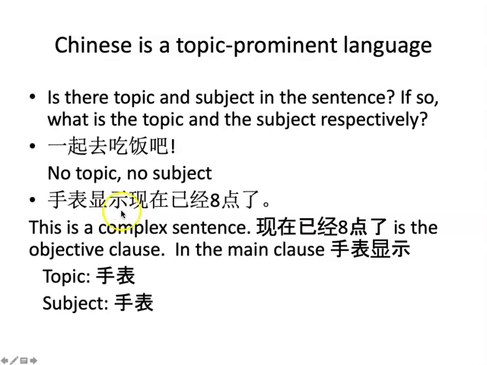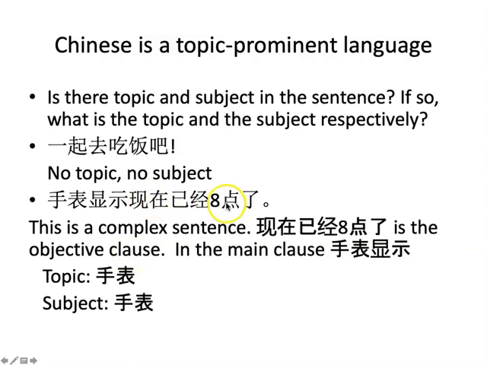手表显示现在已经8点了. The watch shows that it's 8 o'clock now. This example is a bit tricky because this is a complex sentence. 手表显示 is what we call the main clause. 现在已经8点了 is another separate sentence, which is the objective clause.